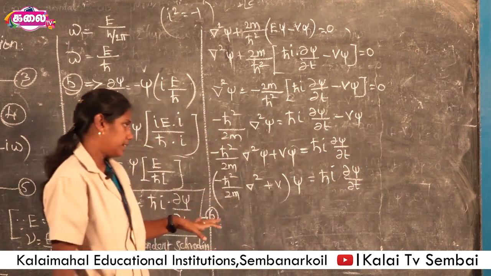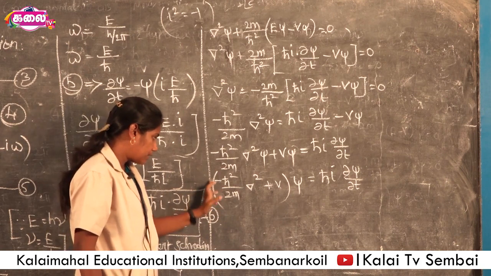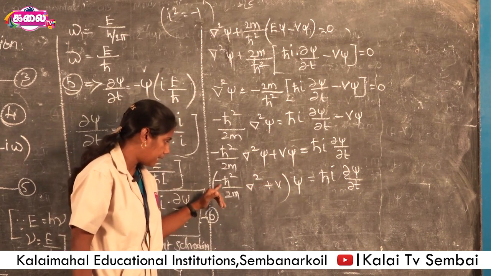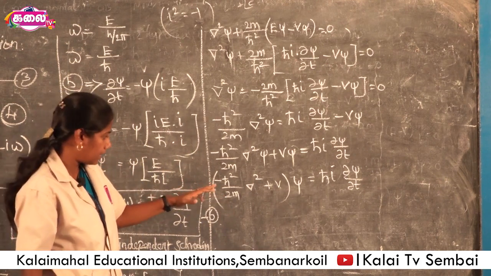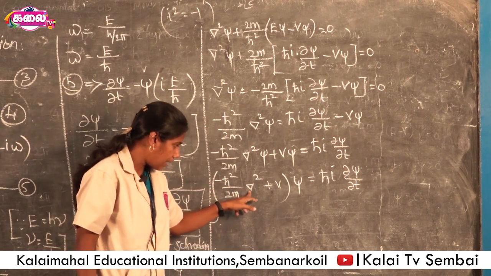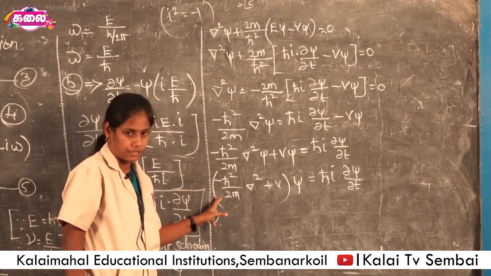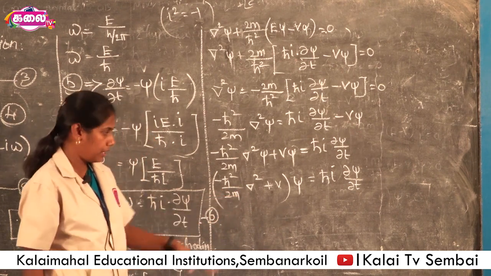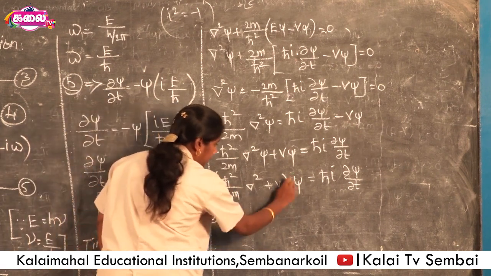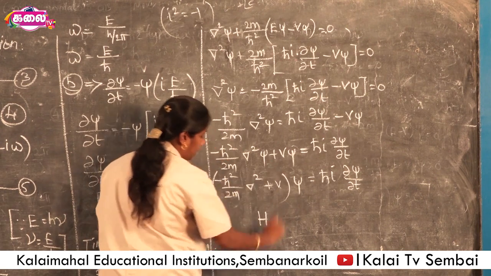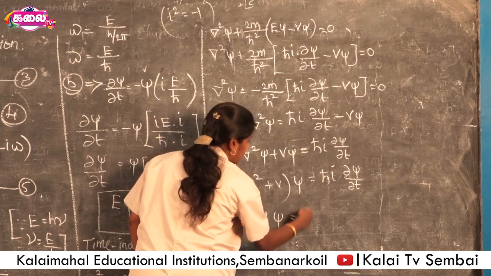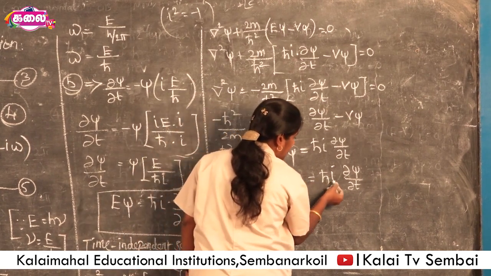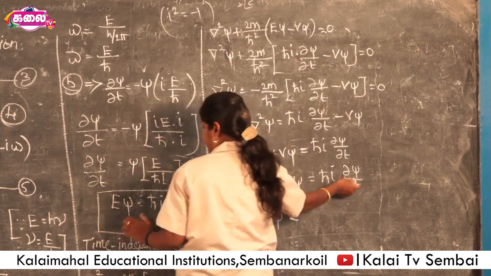Okay, right. Here in this equation, the term inside the bracket is the Hamiltonian operator. It has some operators, that is the Laplacian operator combined with these terms, which make the Hamiltonian operator. So, this is written as H psi is equal to h cross i dou by dou t psi.